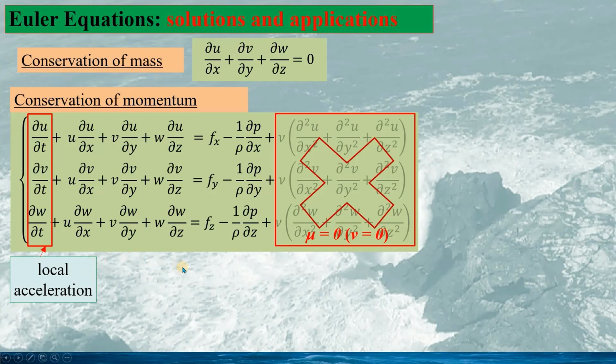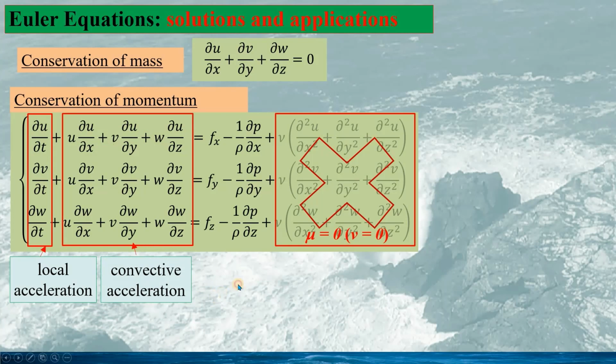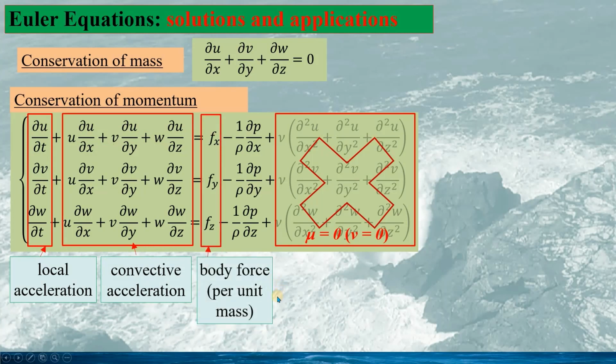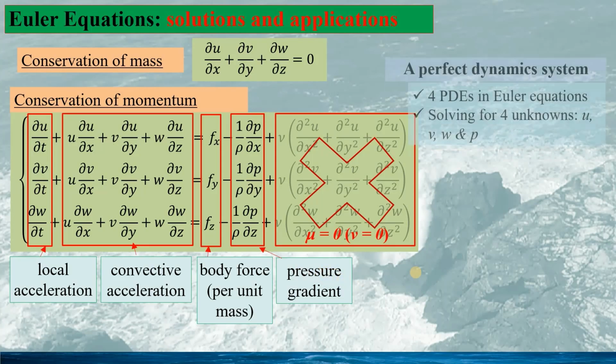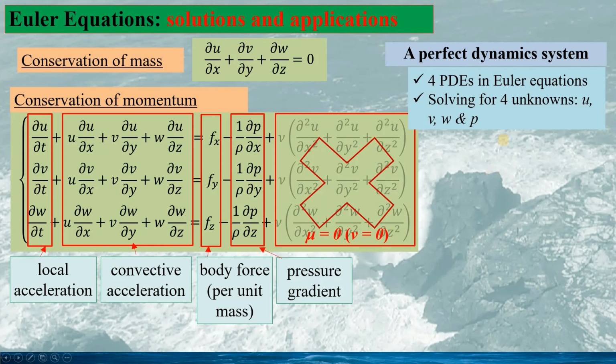And the same for the momentum equation, we have local acceleration, convective acceleration, body force per unit mass, and the force due to the pressure gradient. It is similar to the Navier-Stokes equation. This is a perfect dynamic system. We have 4 partial differential equations in the Euler equation, and these are for solving 4 unknowns: velocity components u, v, and w, and the pressure P.